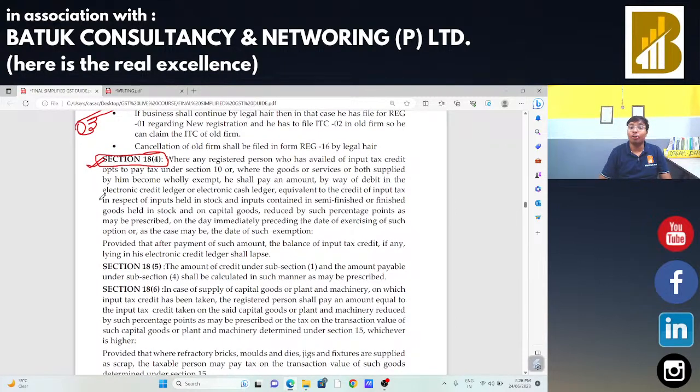Section 18 subsection 4 talks about where any registered person who has availed the tax credit opts to pay the tax under composition scheme, or where the goods or services or both supplied by him are wholly exempted, he shall pay an amount by way of debit in the electronic credit ledger or electronic cash ledger equivalent to the credit of input tax in respect of input held in stock, input contained in semi-finished or finished goods held in stock, or capital goods reduced by such percentage points as may be prescribed, on the day immediately preceding the day of exercise of such option.